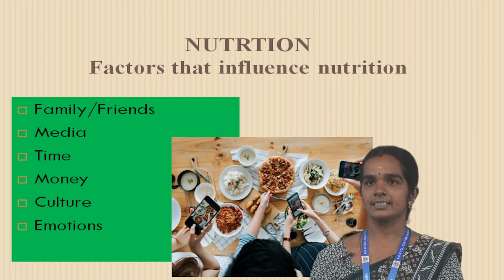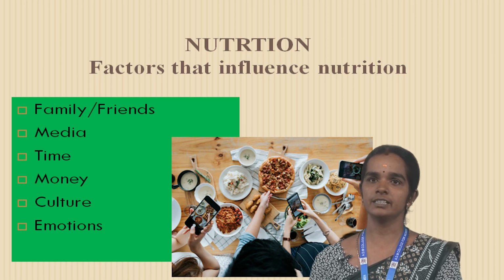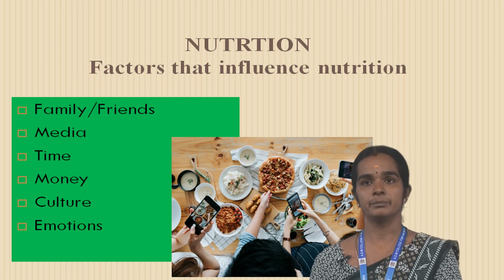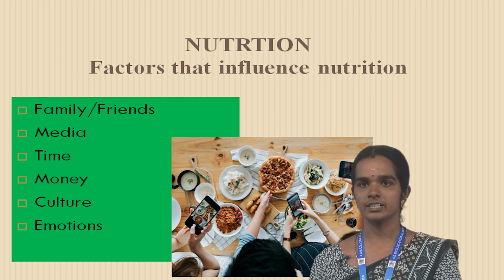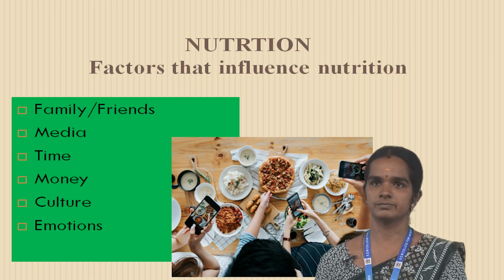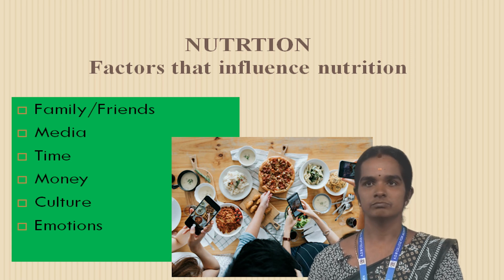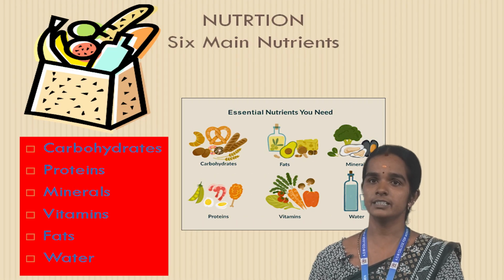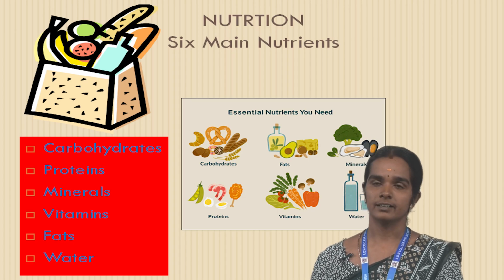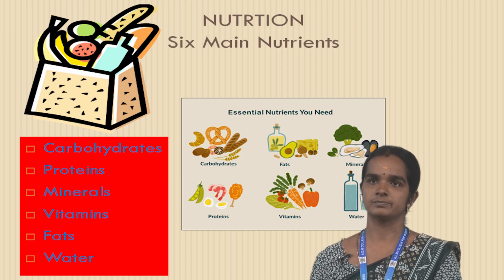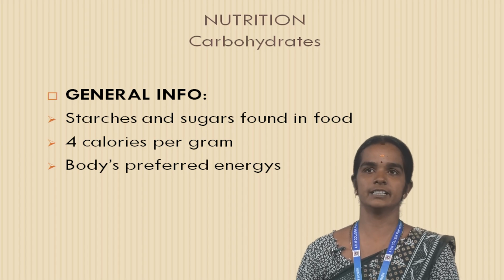These are the factors that influence nutrition. First of all, we see family and friends, then media, time, money, culture and emotion. These are the 6 important nutrients of food. First of all, we see carbohydrate, fat, minerals, protein, vitamins and water. Six nutrients in food. First of all, we see carbohydrate.